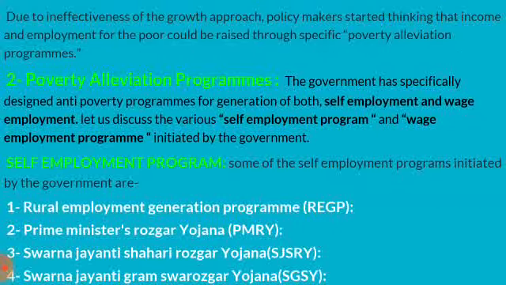So, second, poverty alleviation programs. This second approach was initiated from the third 5-year plan and progressively enlarged since then. The government has introduced a variety of programs for reduction of poverty. The poverty alleviation programs are divided into two segments. First, self-employment programs and second, wage employment programs.